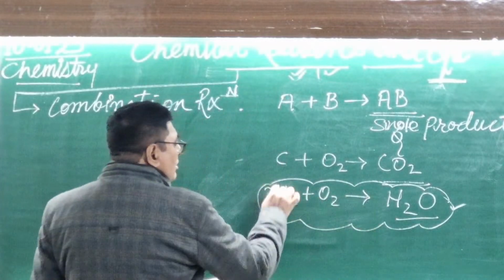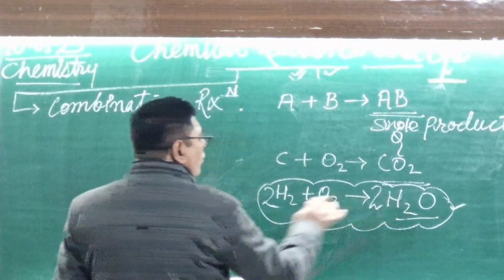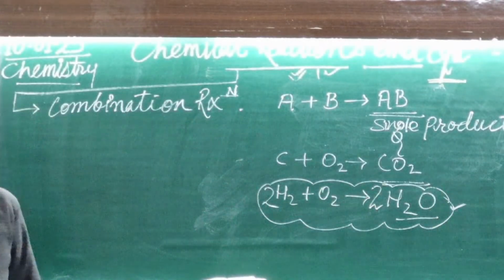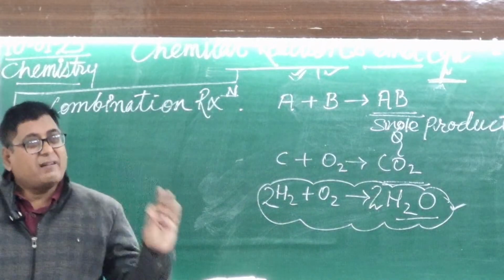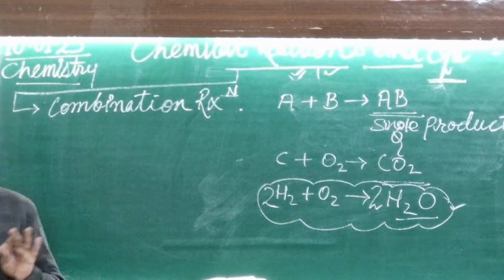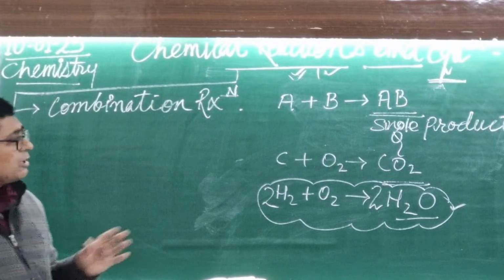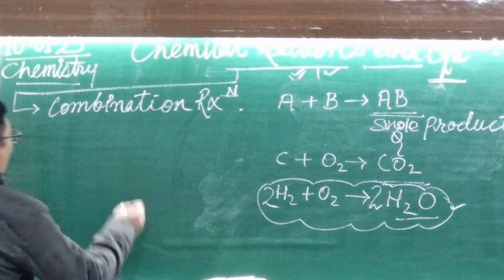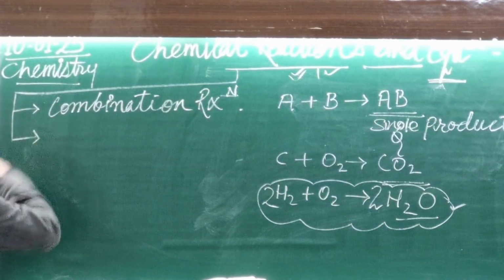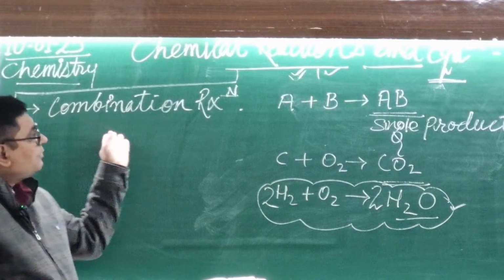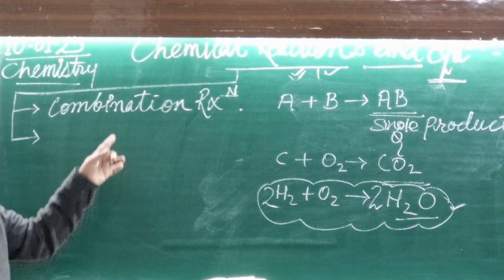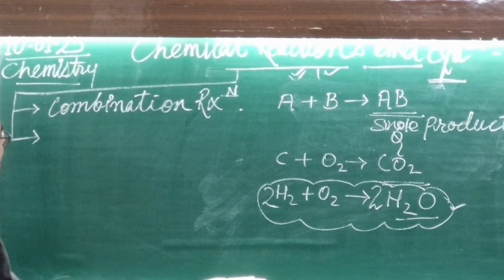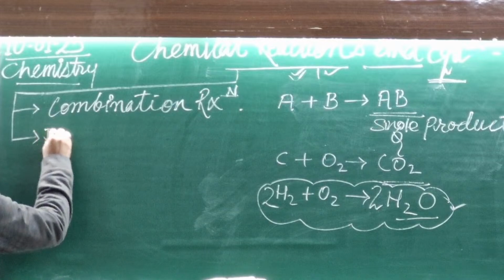There are 2 H, so you should write 2 before H2, and then there are 2 oxygen here as well. You should choose some general equations and not go with difficult equations, because this one takes a very long time. Combination reaction, this is the first type of chemical reaction we are describing. After that, decomposition reaction.